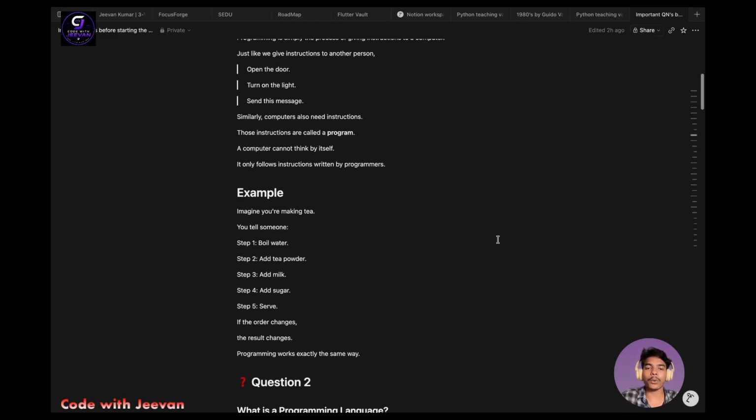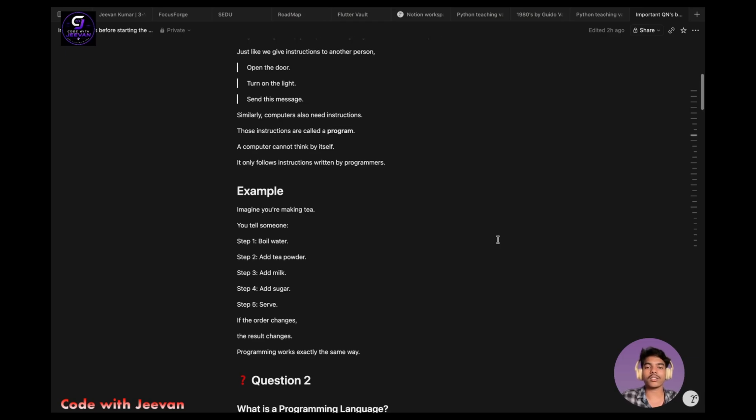So similarly, computers also need instructions. Those instructions are called a program. A computer cannot think by itself. It only follows instructions written by programmers. These instructions are needed by a computer to do a certain work, and those instructions will be given by the programmers only. So this is known as a program.